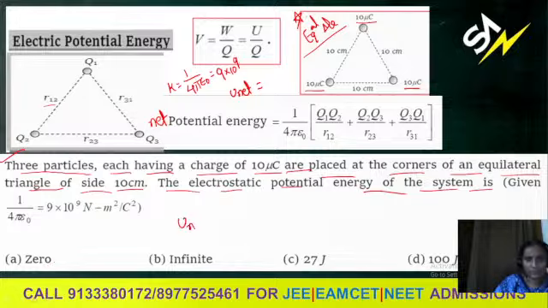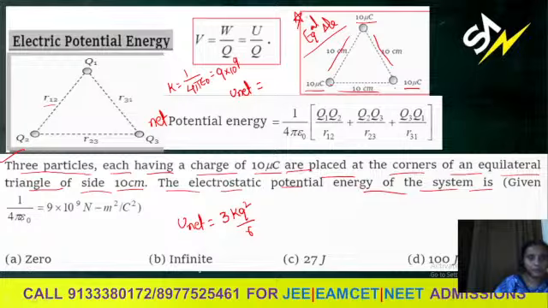So here I am writing, actually the diagram was given above this question. Look into that diagram, U net value, where charges are equal and distances are equal. So between these two will be Q1 Q2 by R. Same charges, no? So you can say Q square by R. Next also Q square by R, between these two, next between these two, sidewise. Can we write 3 times kq squared by r.